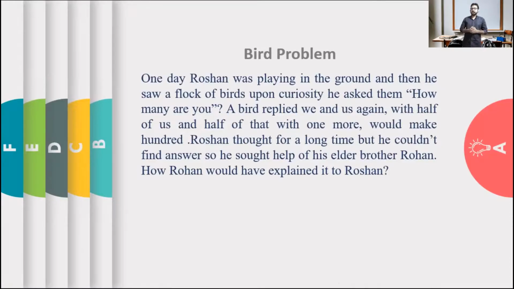One day, Roshan was playing in the ground and then he saw a flock of birds. Out of curiosity, he asked them, "How many are we?" A bird replied, "We and us again, with half of us and half of that with one more, would make 100." Roshan thought for a long time, but he couldn't find the answer. So he sought help from his elder brother Rohan. How would Rohan have explained it to Roshan?